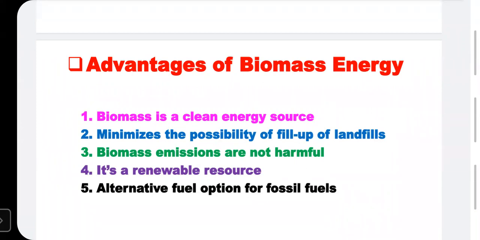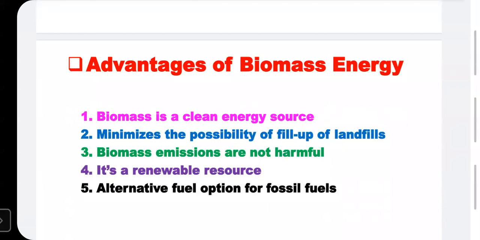In America, a tax credit is given where biomass energy is used, to the government or a particular industry or any power plant, maybe a private organization. This is actually because biomass emits only carbon dioxide.